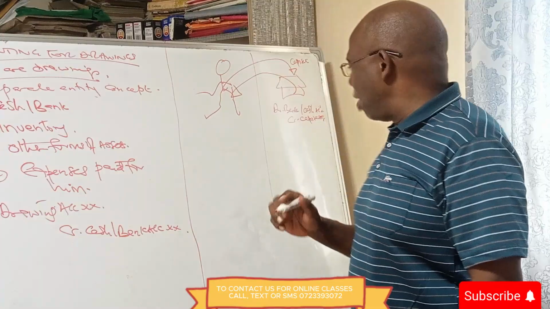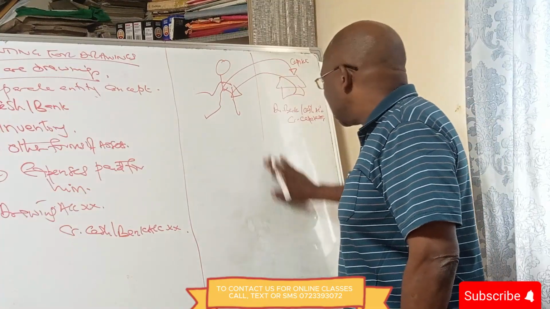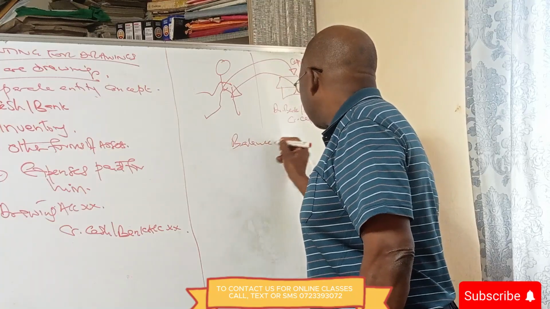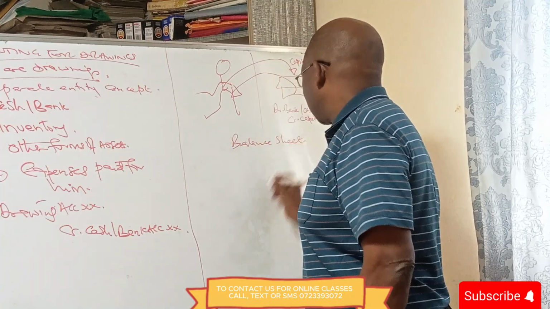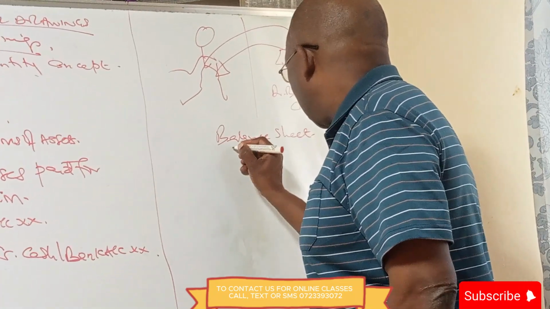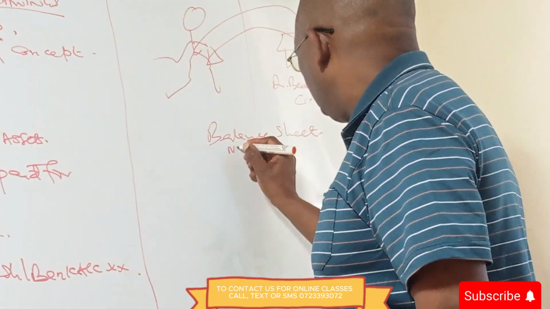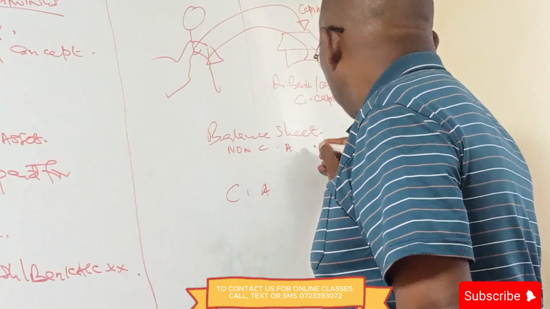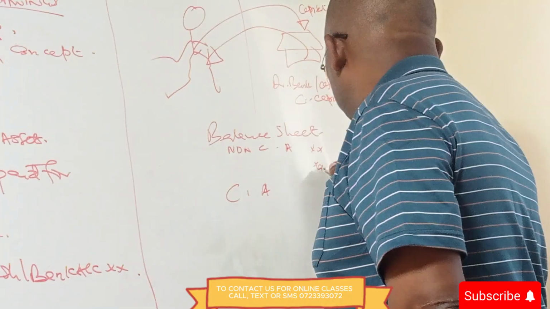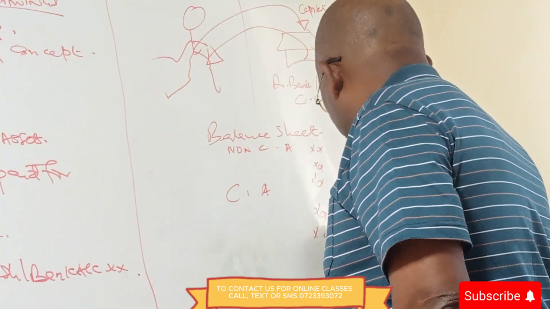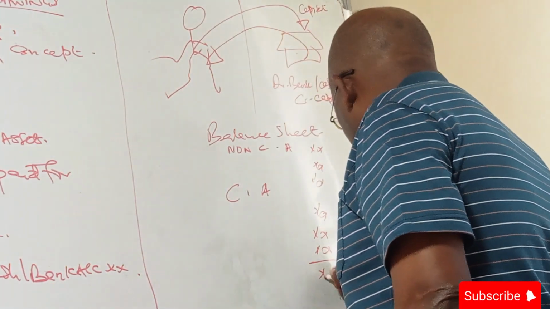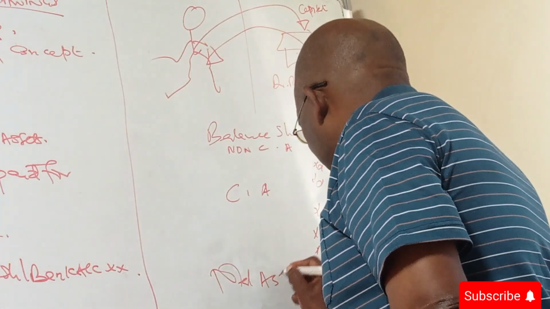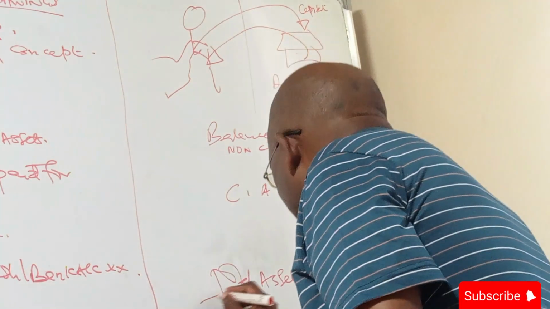But at the end of the period, when we are doing the balance sheet, we will say non-current assets, then current assets. We add them until we get to total assets. And then we say financed by.